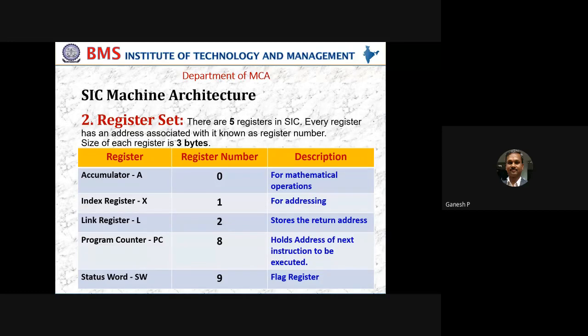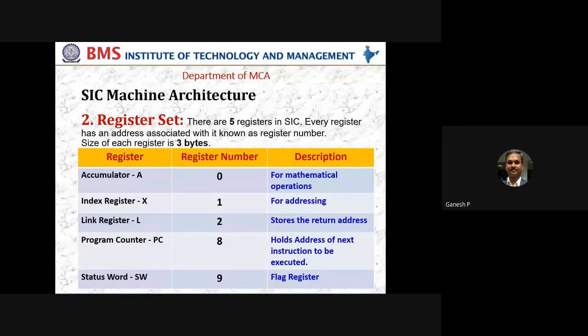Okay. Internally, we will not be able to represent registers by names. Internally, it is only numbers, because at the end of the day, we are going to play with machine level coding, which is your zeros and ones. To represent anything in zeros and ones, we need to convert it into the proper nomenclature. In an architecture, all those registers are going to be represented internally with unique numbers. Those numbers are nothing but your register numbers. If you look at the table here, we have listed 5 registers, each with a unique number and a description. So let us go one by one now.